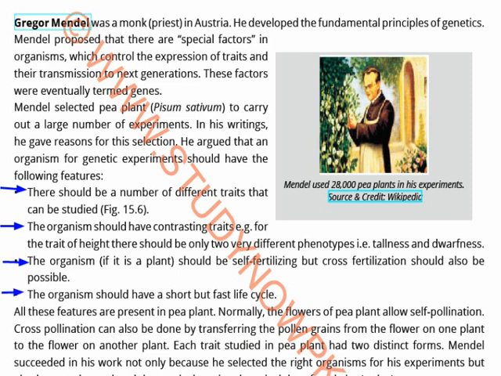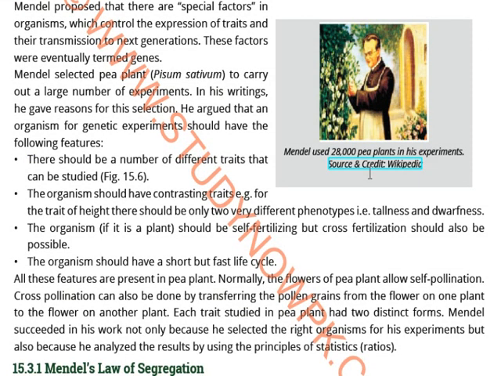The organism should have a short but fast life cycle. Why? Because we need to study the organisms and get to the result easily. Whenever we want our research to have a shorter span of time and be concluded easily, we need a fast life cycle.